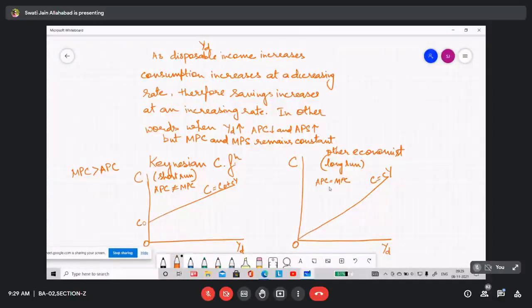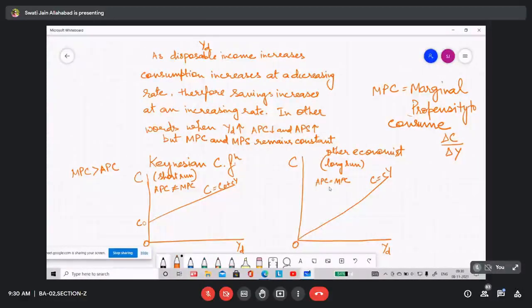MPC is your marginal propensity to consume. What do you mean by marginal propensity to consume? Marginal propensity to consume means that as the income rises, what is the proportion of income which is spent for consumption? That's how you say delta C by delta Y.